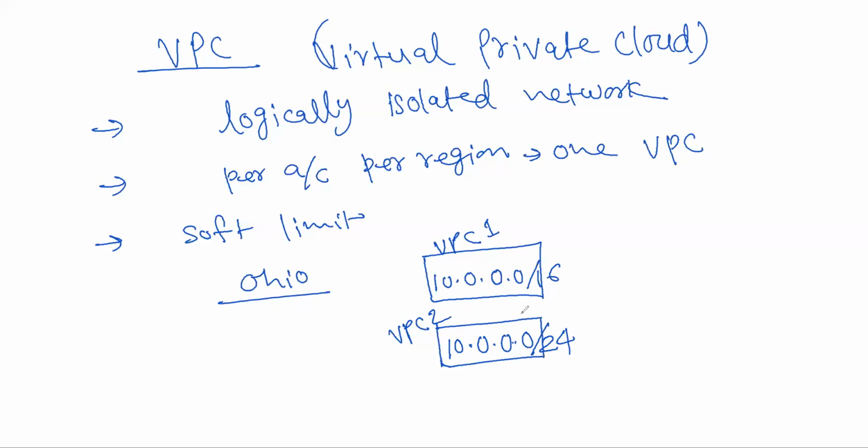So this is possible. This is possible how? Because this is a separate VPC, right? So you can give same IP range. Here also you can give 10.0.0.0/16 you can give.